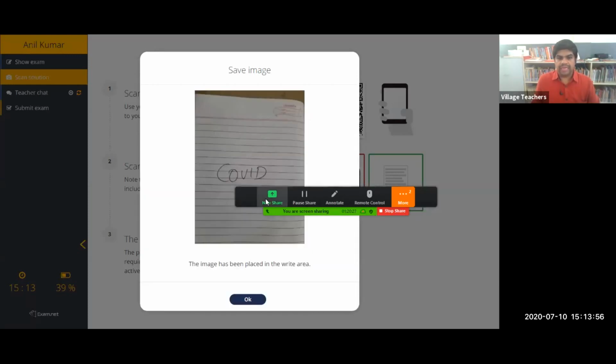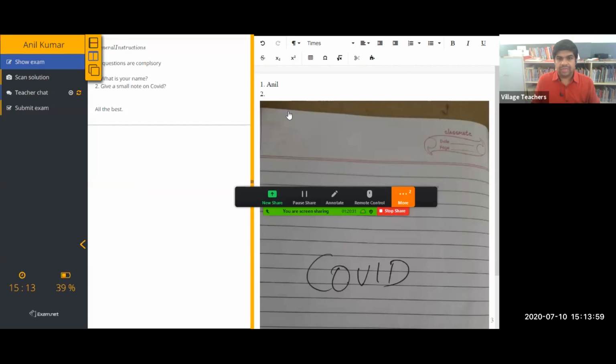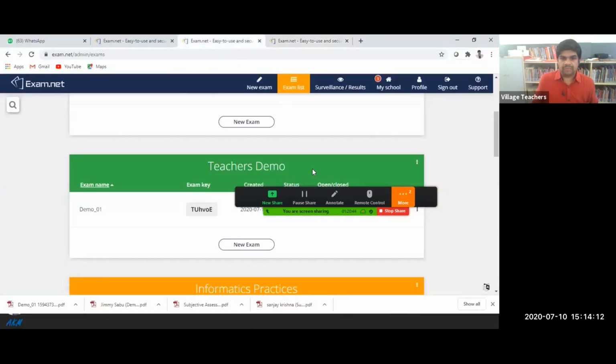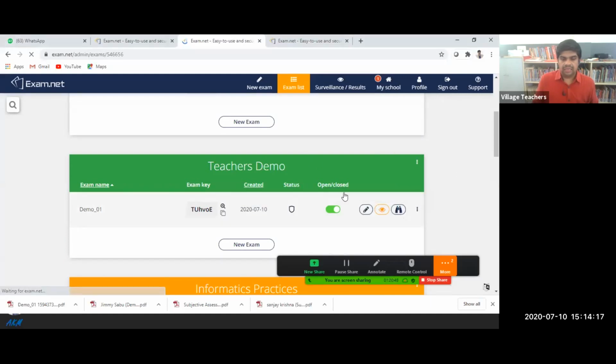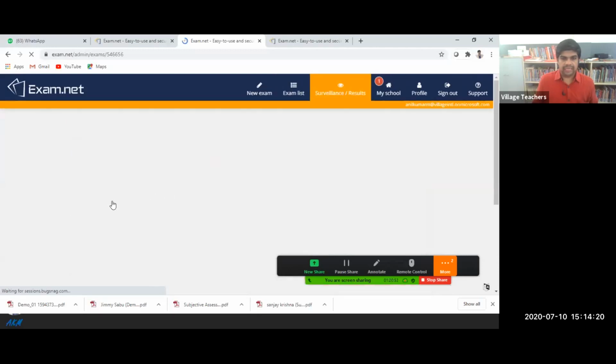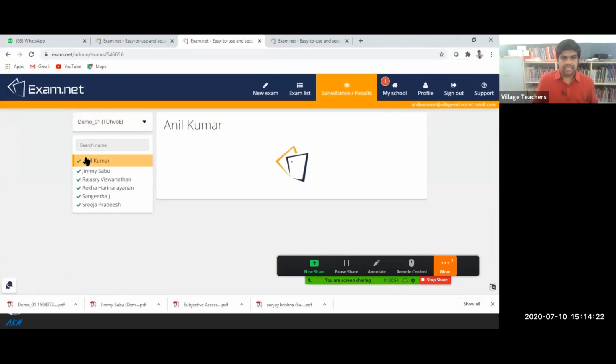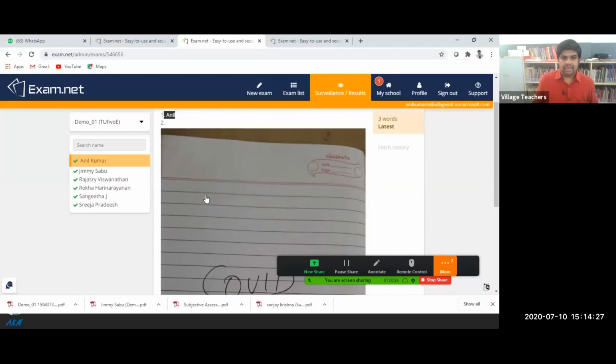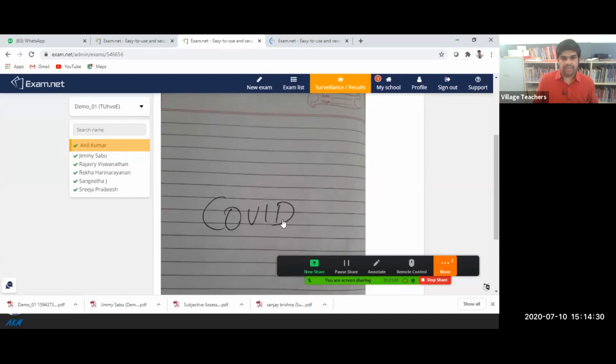Automatically the image will be placed in the show examination. So you can see this. Automatically the image will be there. And after that, I can just submit the examination. When I submit the examination, from the teacher's point of view, I can see the students' details like this. Anil already submitted. When you click on the student answer, the first answer is Anil, and in the second answer, the image is coming. This image scanning is good for Malayalam, Hindi, French, and Maths also.